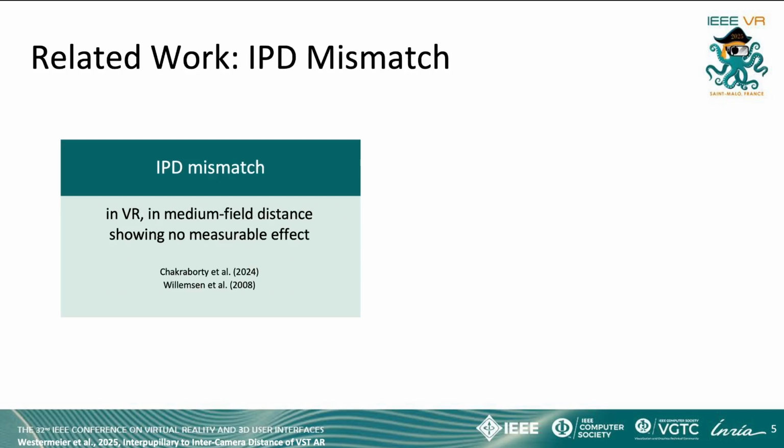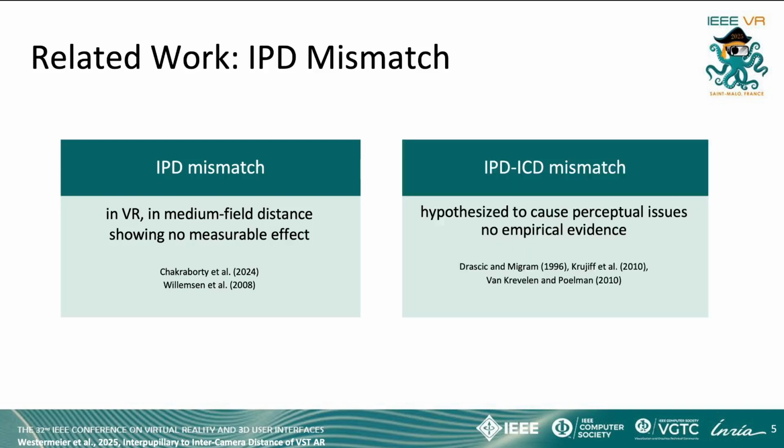Some studies focus on the IPD mismatch, which, for example, occurs for HMDs where the inner lenses cannot be adjusted and do not match the user's IPD. Results in VR, in medium field distance, showed no effect. Taking this to AR and considering the ICD as well, we found no research that has empirically evaluated the IPD-ICD mismatch. However, there are conceptual papers that hypothesize a potential impact.